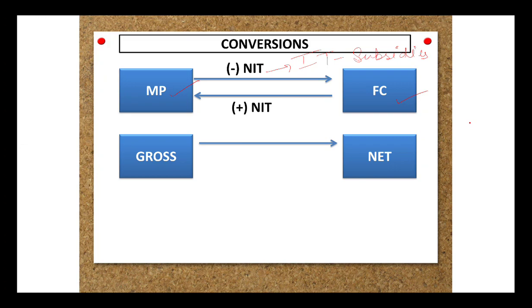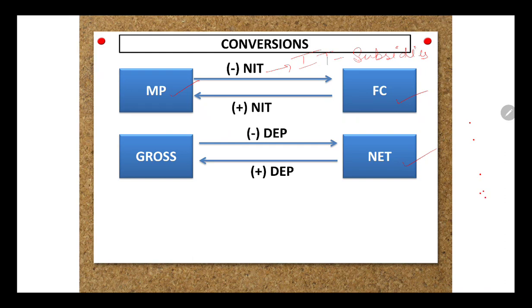So gross generally includes depreciation, and whenever you want to exclude depreciation and convert it into net, you will always be deducting the depreciation. The other words for depreciation are consumption of fixed capital and replacement of fixed capital. These are the various names given to depreciation. Whenever you want to convert net into gross, you will be adding the depreciation. So this is the next conversion that you should be aware of.